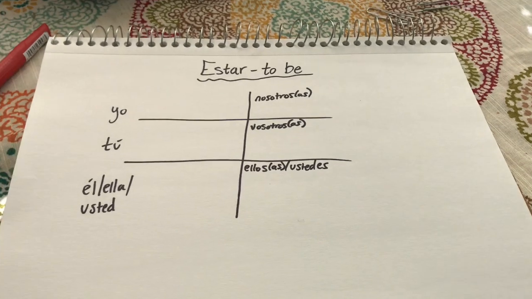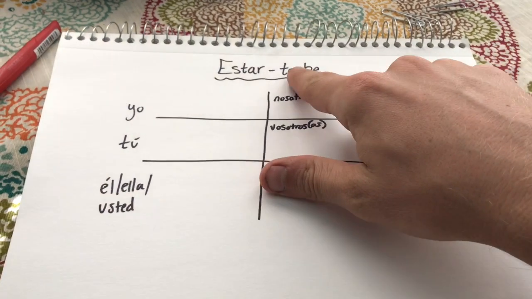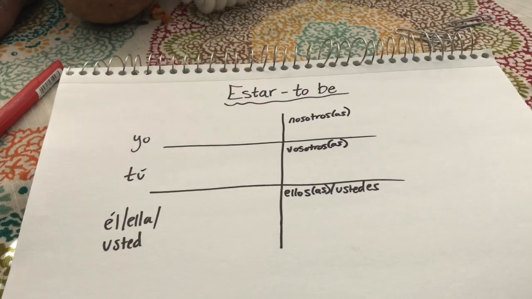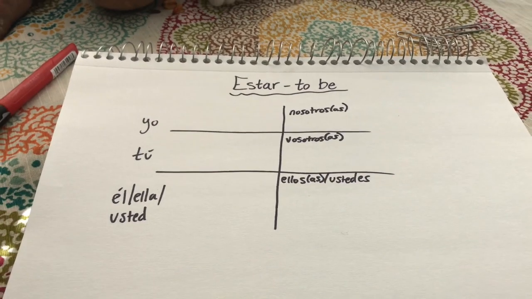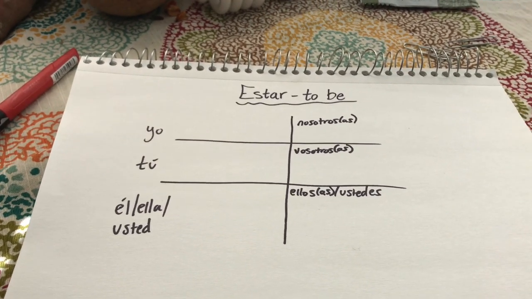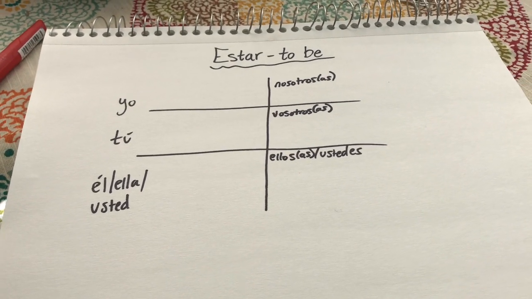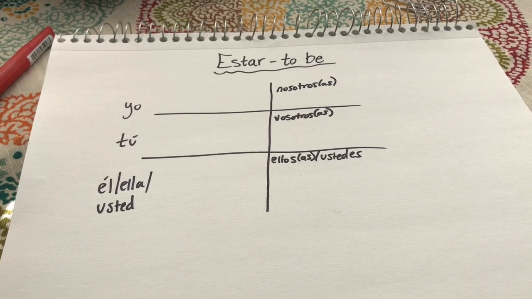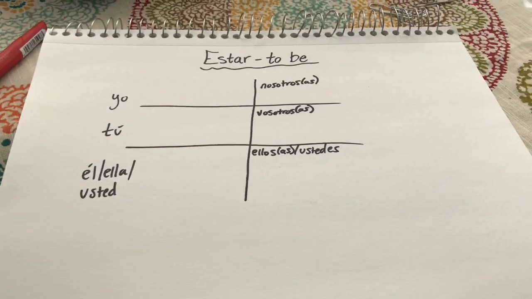Last video we talked about the verb ser, both of which mean to be, okay? They are used in different circumstances though, so today I want to touch on estar. If you haven't already, please go back and watch the video about ser. It will make a lot more sense watching that one first, or you could watch this one and then watch that one. It doesn't really matter. I would start with the other one though, because there are more elemental uses of the verb ser, I believe. So here we are.